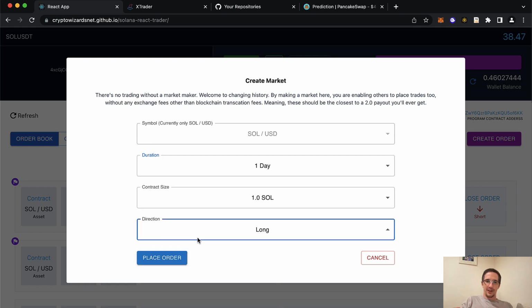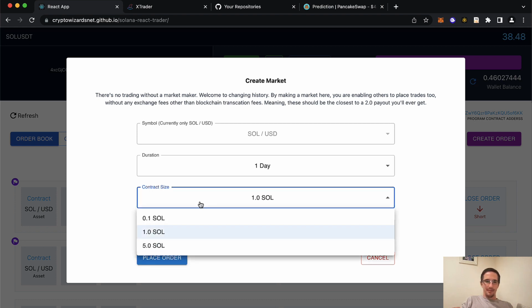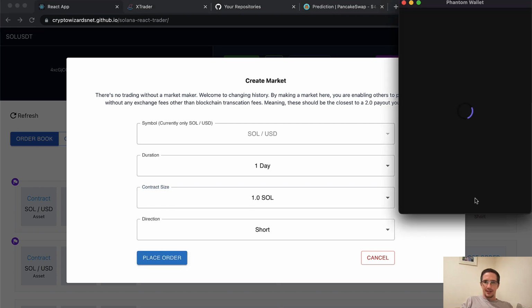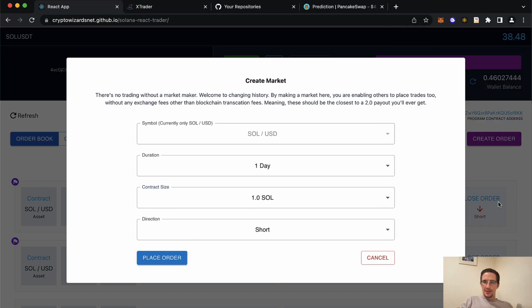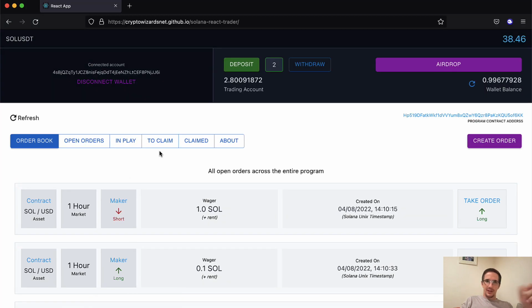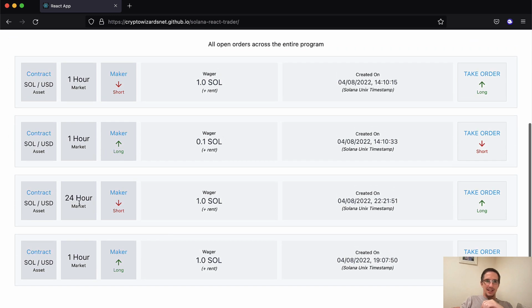So I'm going to go short on this one, and I'll bet, I don't know, 1 SOL. That's fine. Place order. And I'm going to approve that and close it. Now if I go back to the other trader on Firefox and refresh the list, you'll see here's that order. So I'm literally pretending to be 2 different people here, trading against myself.